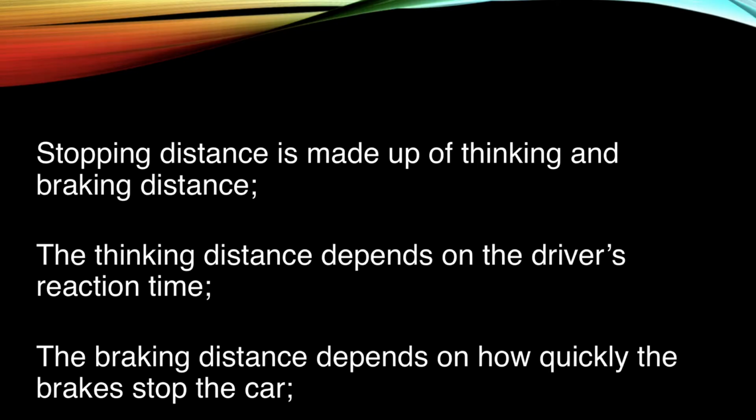So in summary then, stopping distance is made up of thinking and braking distance. The thinking distance depends on the driver's reaction time. The braking distance depends on how quickly the brakes can stop the car. Car safety measures can be active or passive.